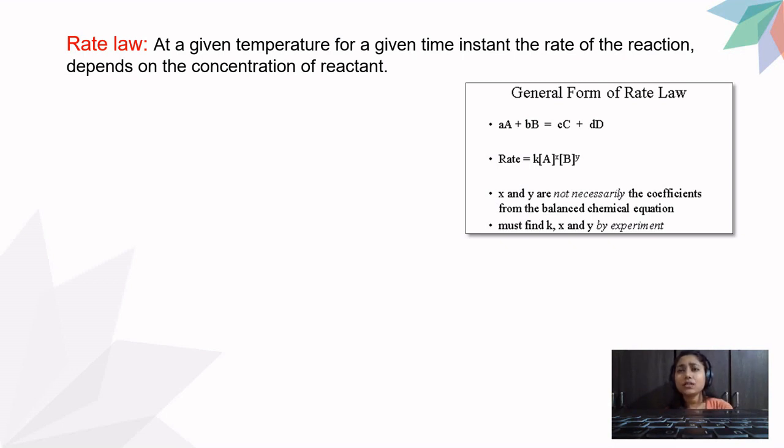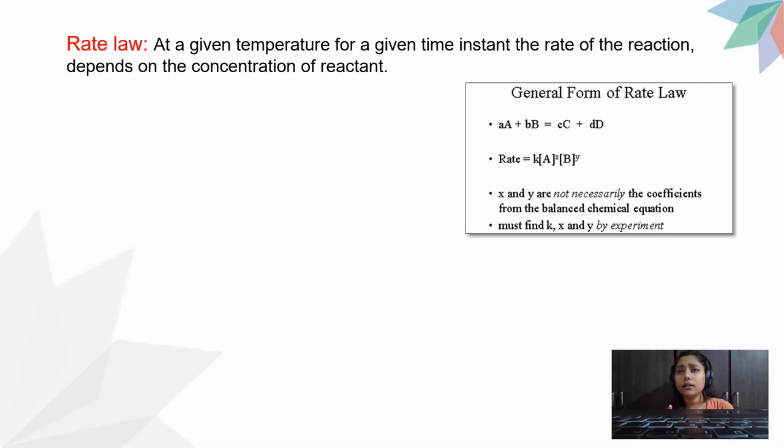The rate law is defined as directly proportional to the product of the concentrations of the reactants raised to some order. You eliminate the proportionality sign, and you know that we put an equal to sign and a constant term, which is your k. Now your k is nothing but your rate constant.